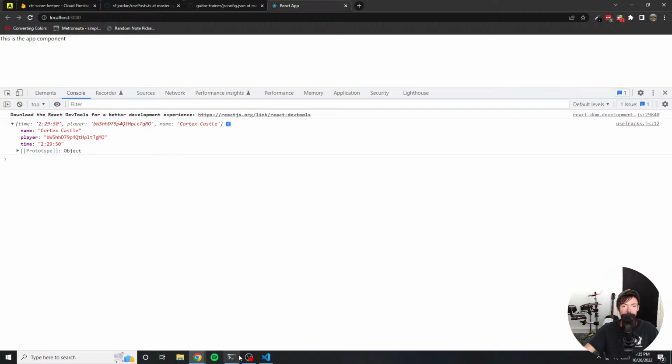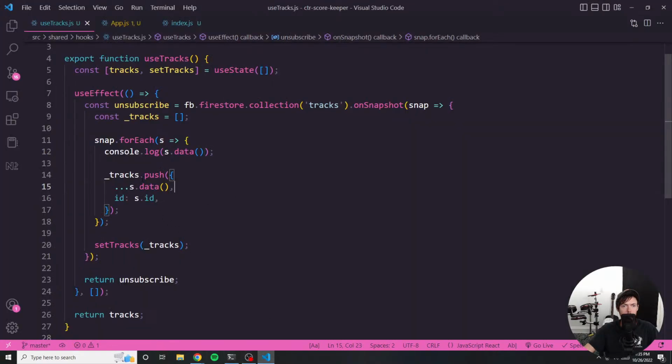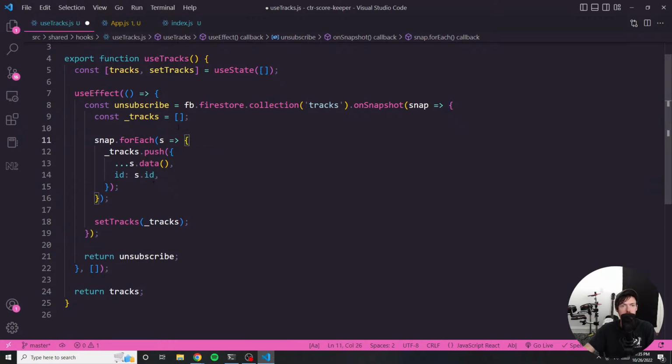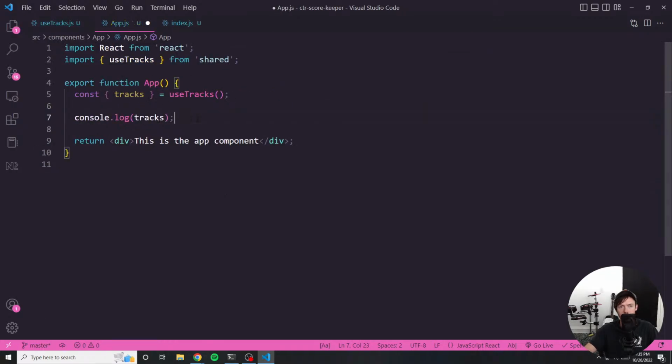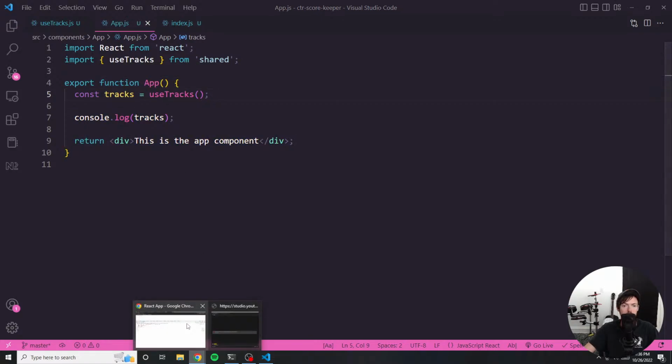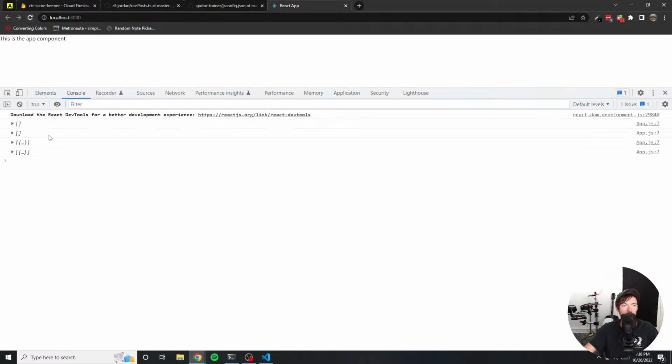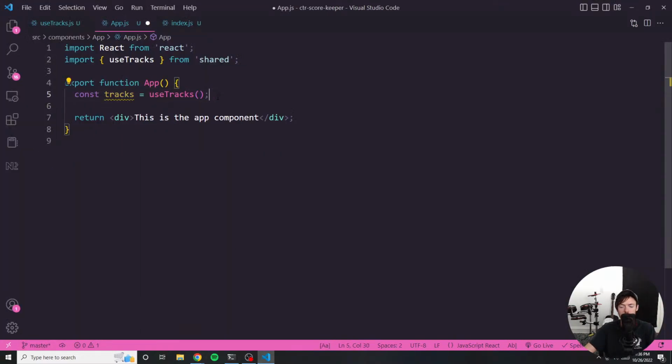However, for some reason, we're not actually... let's see if tracks, see we're setting tracks equal to _tracks. When we go here, it's not quite, oh, you know what it is? It's not an object. So I need to stop trying to destructure that. Let's see if we get our array of tracks. We do indeed. So now we're getting our array of tracks in our app component using our new custom hook.